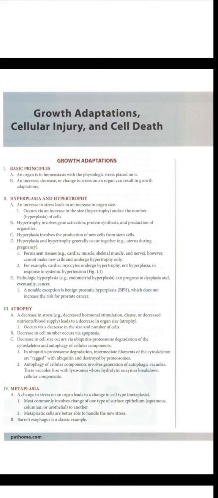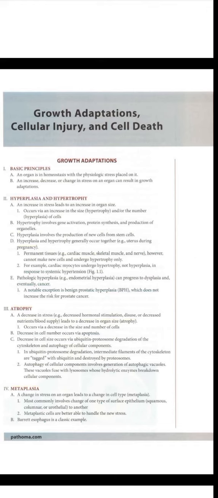Number 1. Permanent tissues, for example, cardiac muscle, skeletal muscle, and nerve, however, cannot make new cells and undergo hypertrophy only. Number 2. For example, cardiac myocytes undergo hypertrophy, not hyperplasia, in response to systemic hypertension. Pathologic hyperplasia, for example endometrial hyperplasia, can progress to dysplasia and eventually cancer. A notable exception is benign prostatic hyperplasia (BPH), which doesn't increase the risk for prostate cancer.